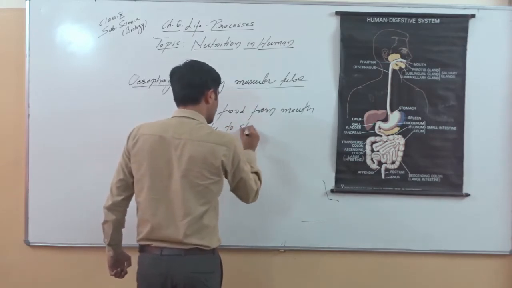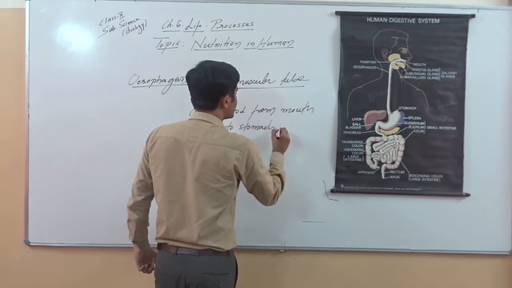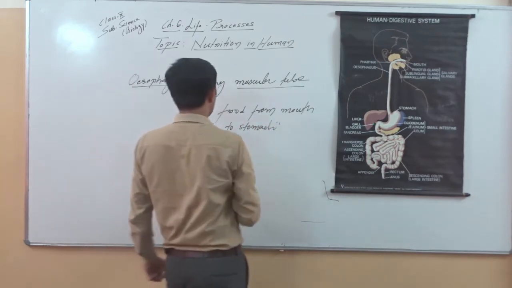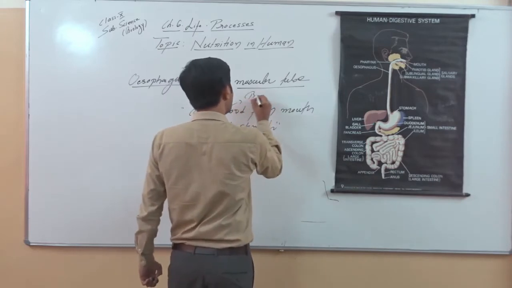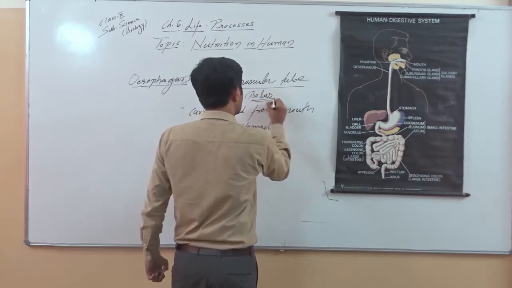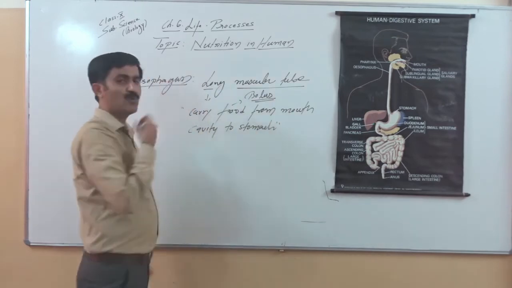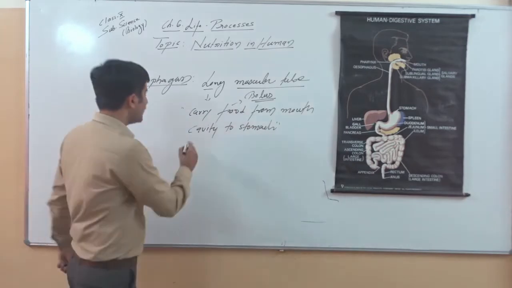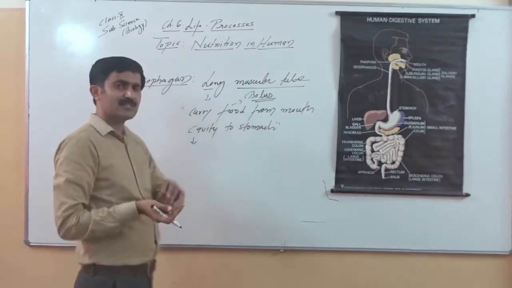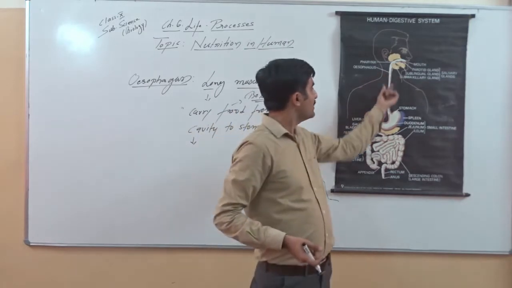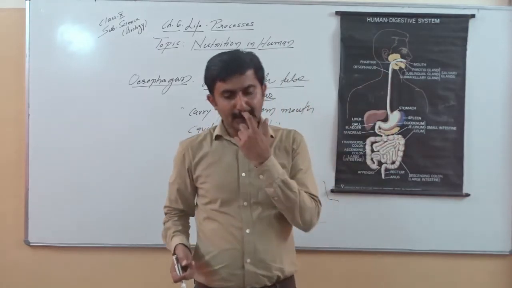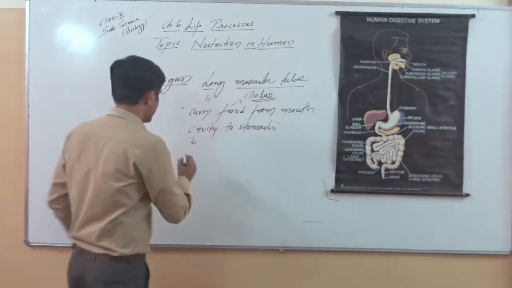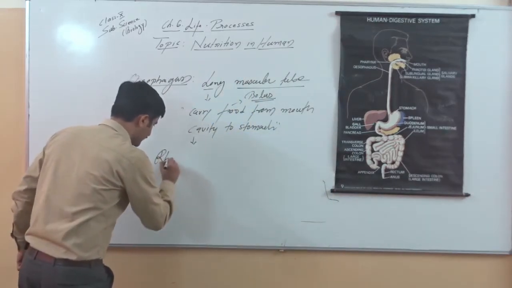Cavity to stomach. In other words, we can say it carries bolus. Bolus from the mouth cavity, or food, is carried in the form of bolus, to move this food down and carry it to the stomach. This is a long tract. This tube shows a kind of rhythmic movement, and this rhythmic movement is generally defined as peristaltic movement.